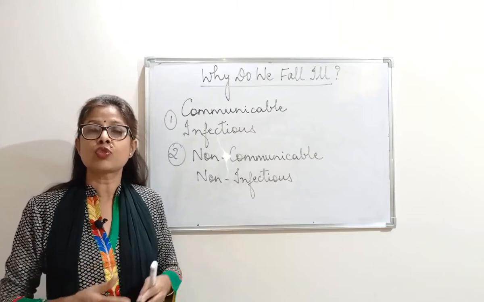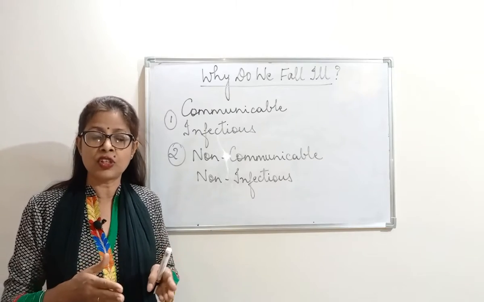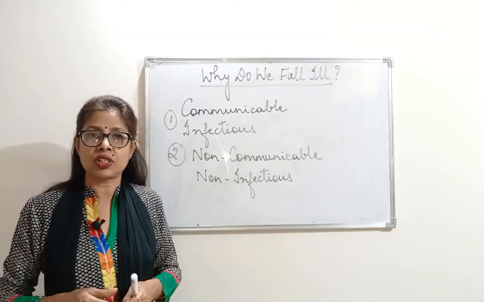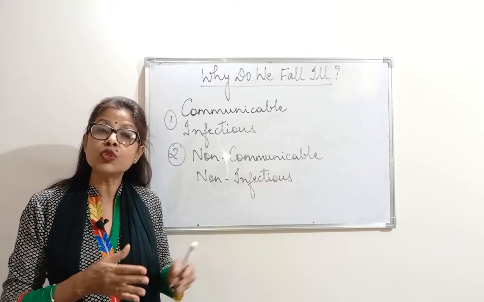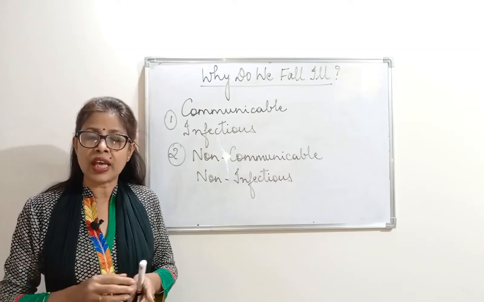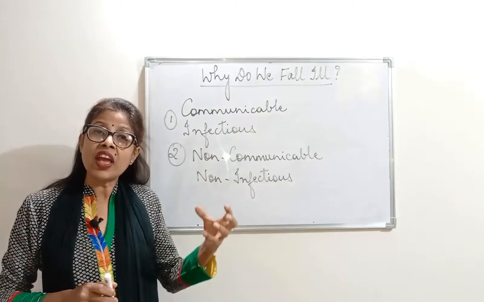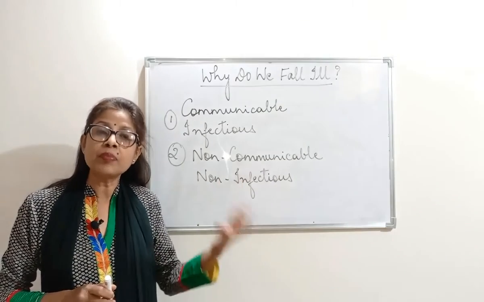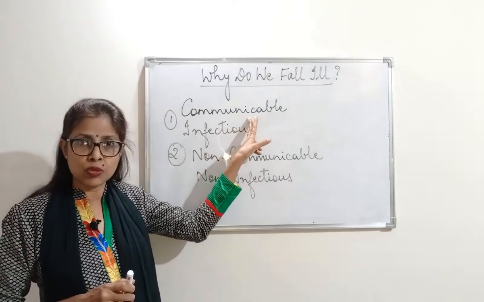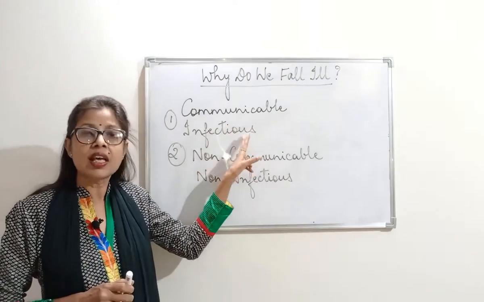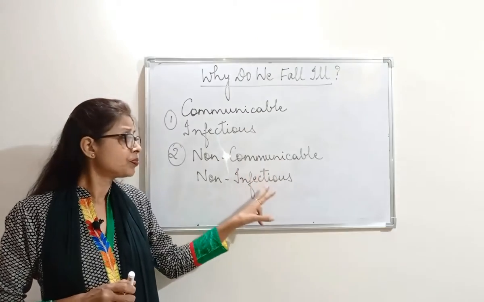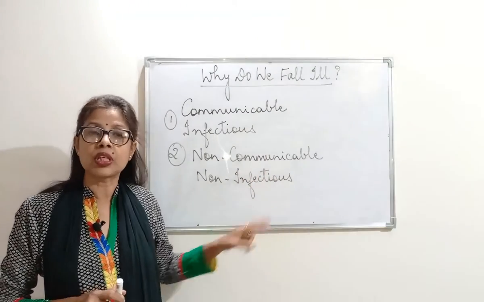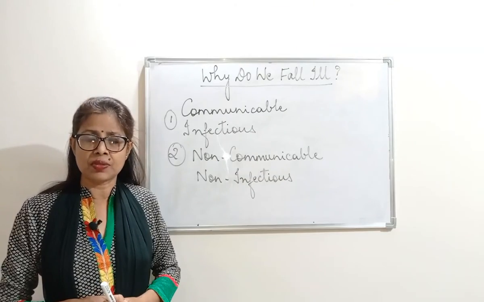If you sit next to a person who has cough and cold, you are going to catch it. But if you sit next to a person who has food poisoning, you are not going to catch it. So when a disease spreads from one person to another, that is communicable, infectious, and when it does not spread from one person to another, that is non-communicable or non-infectious.